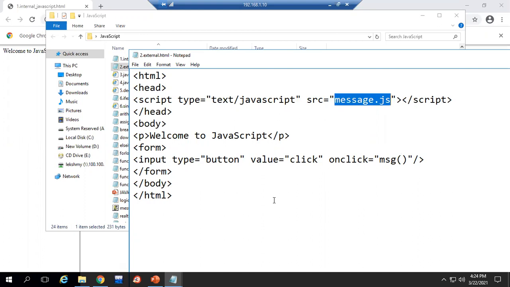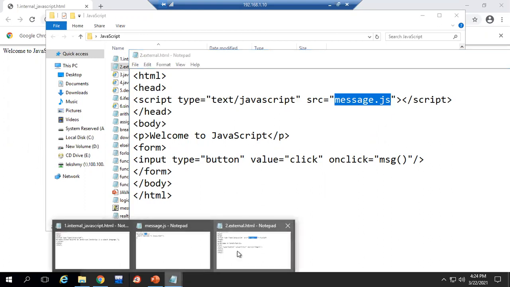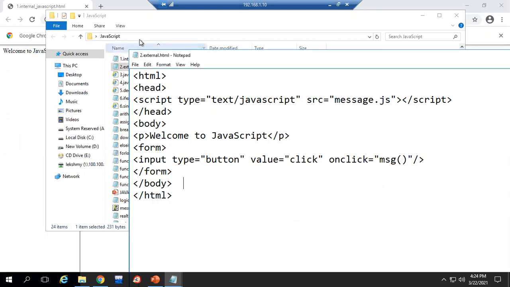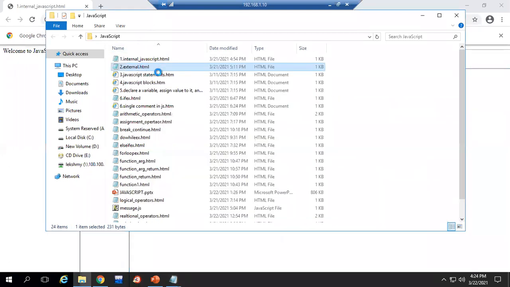So automatically, what content have I specified inside that file? We are telling it to give a message like this. An alert message we have to display. Okay, we'll execute our HTML file and see what the output is.